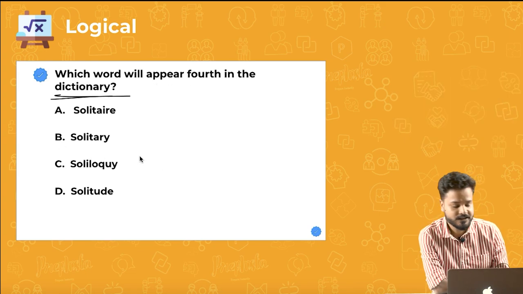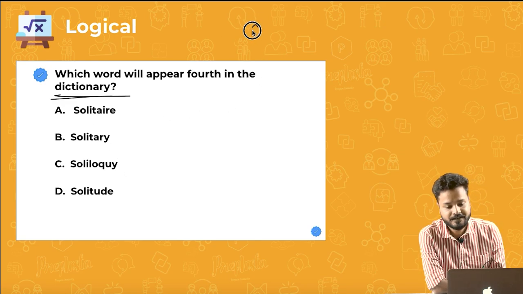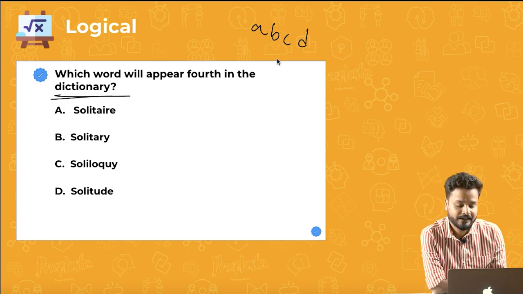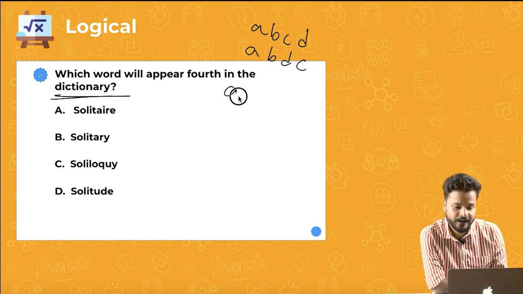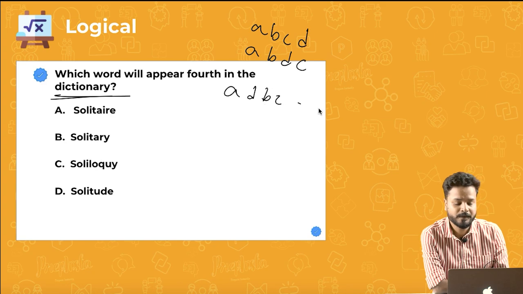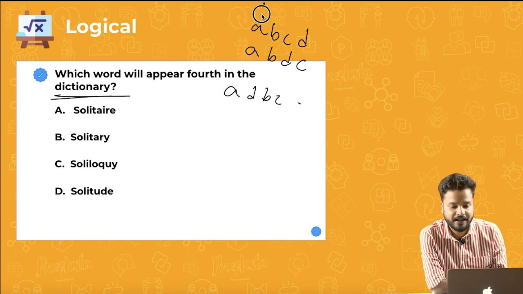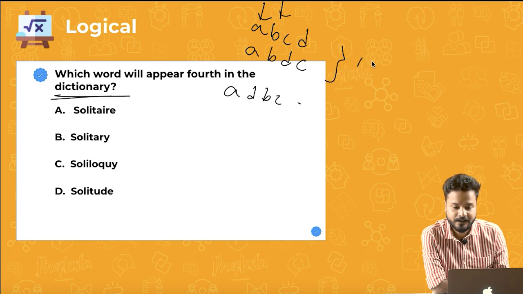So what happens in a dictionary? Let us say there is a word ABCD, and there is a word ABDC, and there is a word ADBC. What would be the rank? So they'll first check the leftmost letter. All of them are A, right? So you cannot compare, so then you will go to the second. So you'll see that B, B, and D. So it is sure that this will be first and second, this will come third.